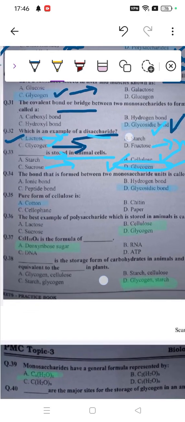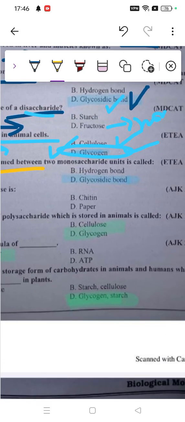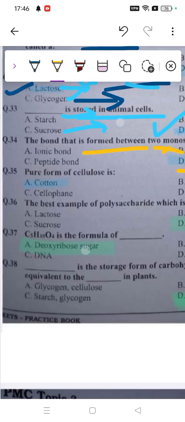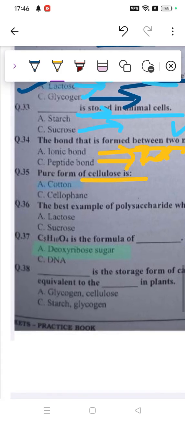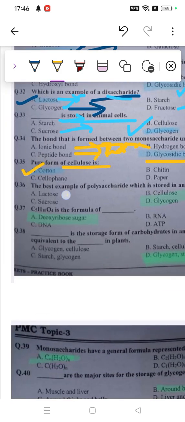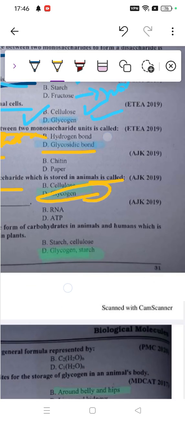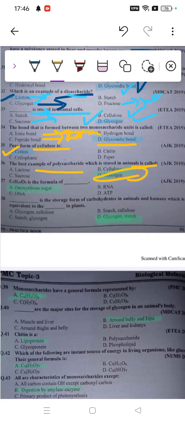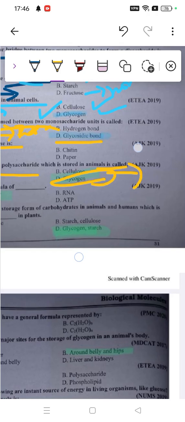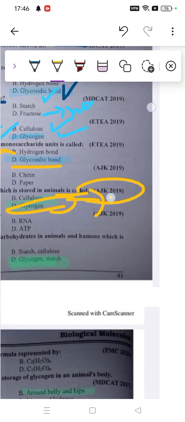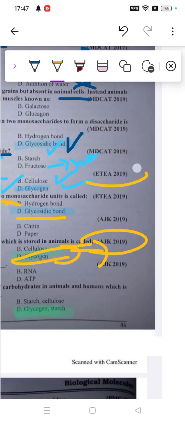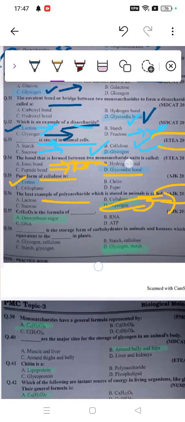Then we have the bond that is formed between two monosaccharides, that's called a glycosidic bond. Hydrogen bond is not the answer here. Ionic and peptide bonds are present in proteins. The pure form of cellulose is cotton. The best example of a polysaccharide which is stored in animals, again glycogen. I don't know why this question is so repetitive, but because this is very important, you can see these all came in past papers of these universities and a lot of things.